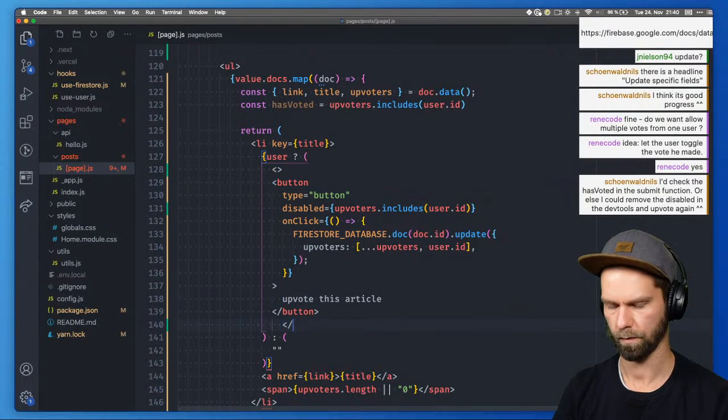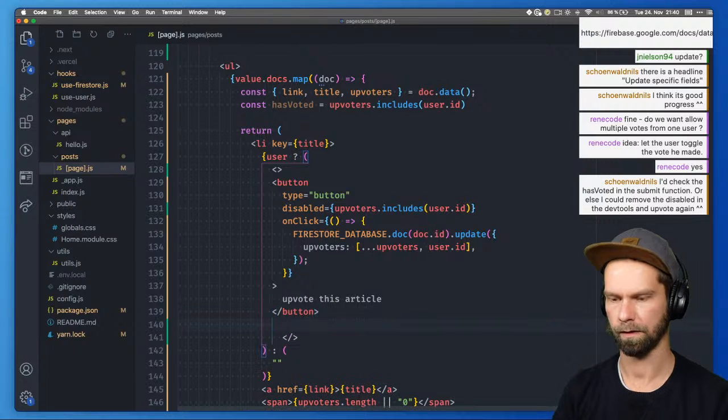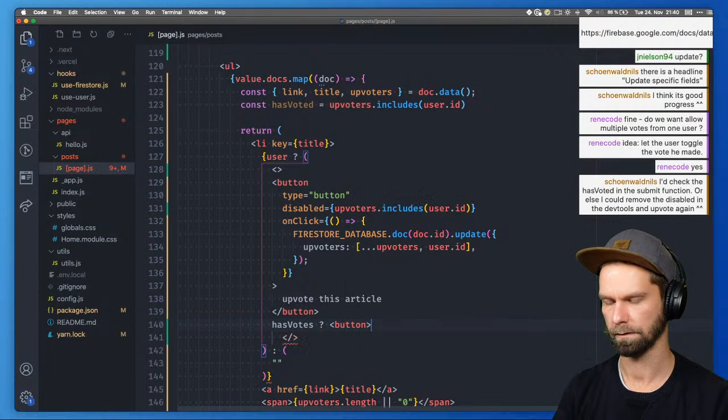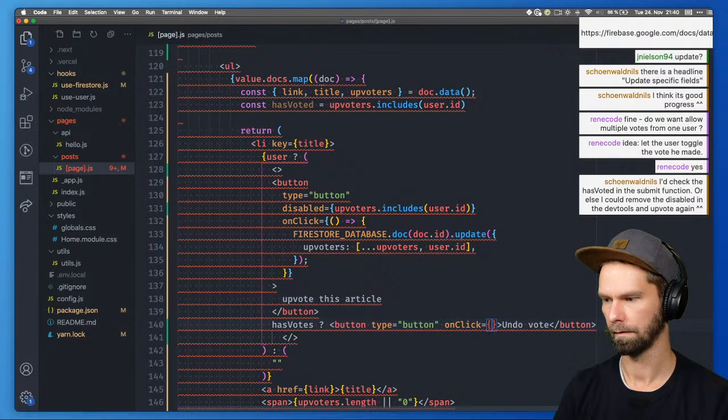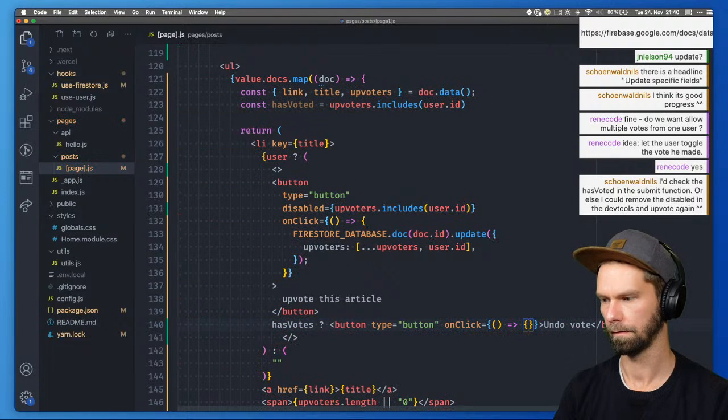And then we do if not, then we're gonna, so if has voted, bring in another button, undo vote, and here we go, type button, and then on click, undo.